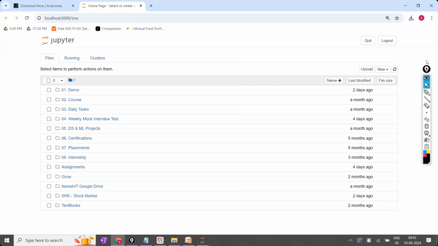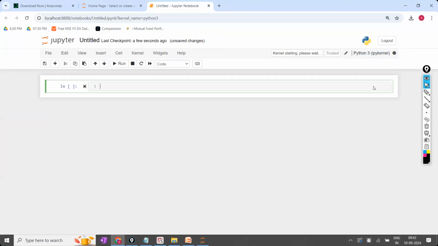Okay. And here I'm going to click on the new. There is an option called new. Click on the Python 3. Now, once you click on this, here you are going to get the Jupyter Notebook like this. This is the Jupyter Notebook interface.